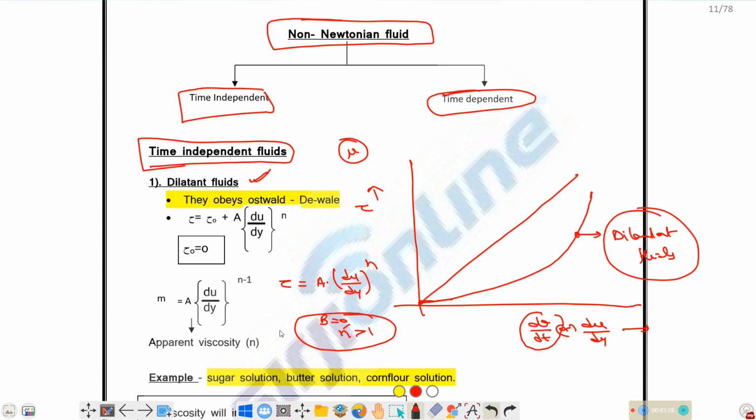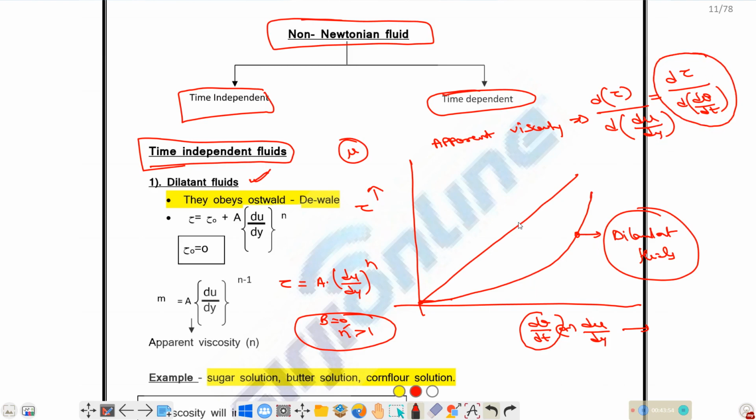Here we have another term, that is apparent viscosity. Apparent viscosity will be equal to the derivative of tau divided by the derivative of du by dy, or you can say d tau divided by the derivative of d theta by dt. If you observe properly, this term is nothing but the slope of these curves. The slope of these curves is nothing but apparent viscosity.